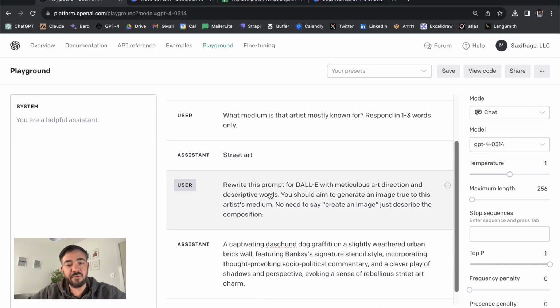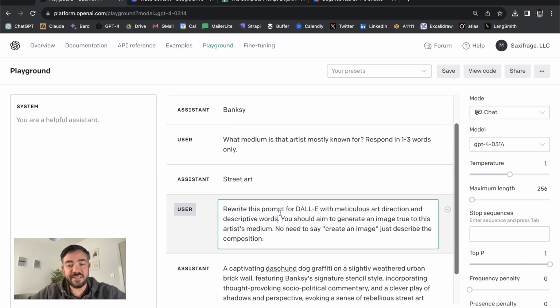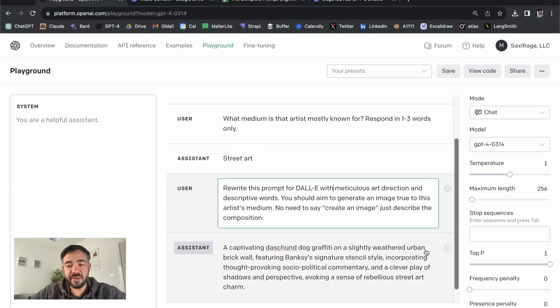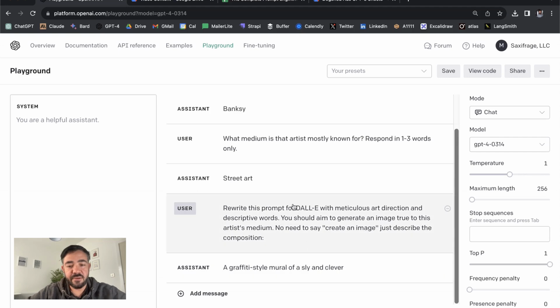We're going to go one more round with the rewriting, and we're literally just going to ask it to rewrite the prompt for DALL-E. Now, I know we're using Midjourney, but typically GPT-4 doesn't know what Midjourney is, and DALL-E was out before the cutoff date. So I'm asking it for meticulous art direction and descriptive words. I haven't run that one, but let's just submit that and see what it comes back with.